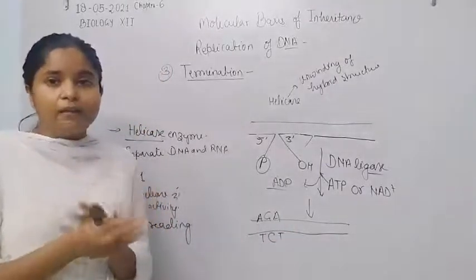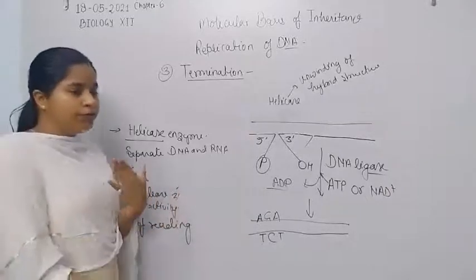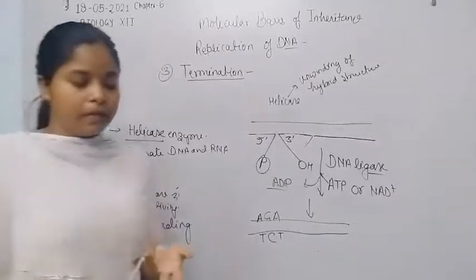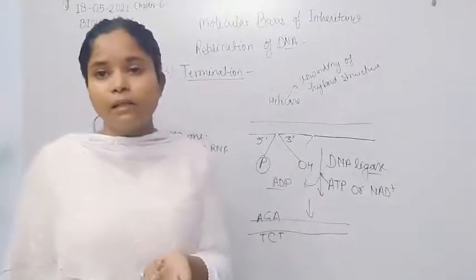So that mistake or mismatch is removed by proofreading, done by the DNA repair enzyme, DNA polymerase first enzyme, because it has the repair activity.